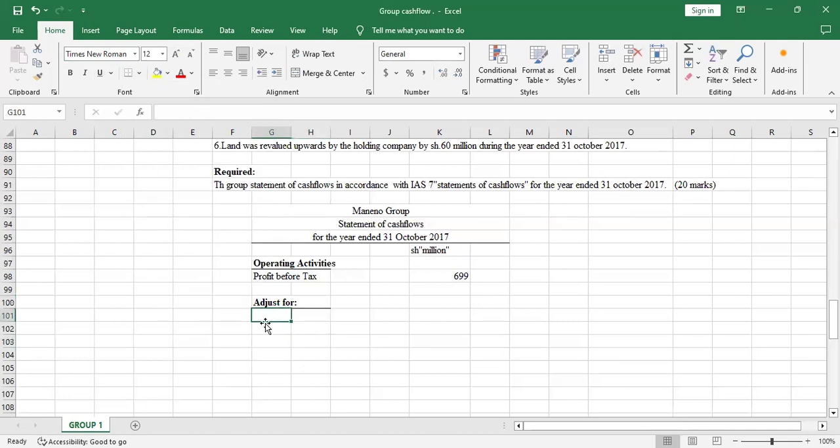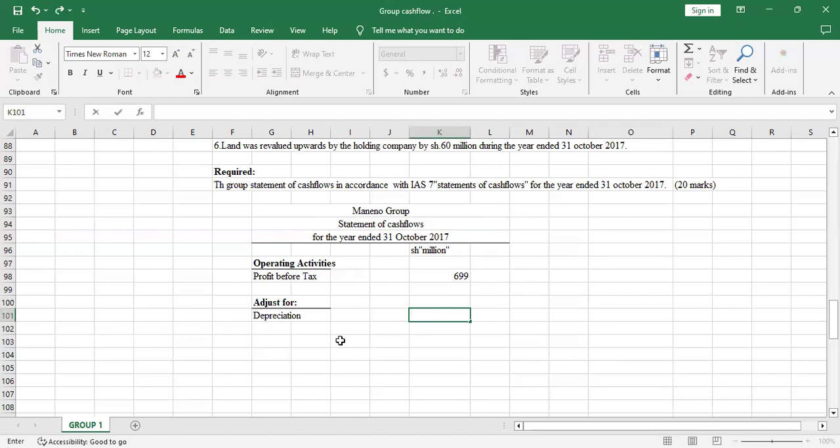The first adjustment will always be for depreciation and the two cousins: depreciation, amortization, and impairment. So I'll start with depreciation. What was the depreciation for the year? For depreciation, we add it back.